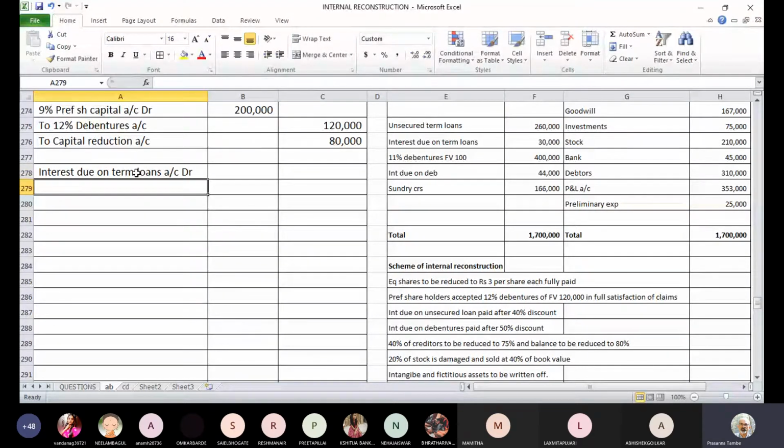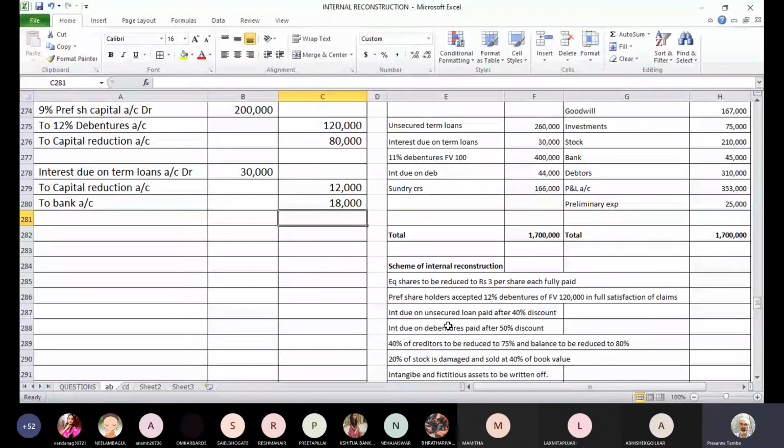Interest due on term loans account debit, this is 30,000, to capital reduction. Now they have given 40% discount, so the discount is 12,000. Sorry, there is something wrong with the amount paid. It will be 18,000, since 60% has been paid.